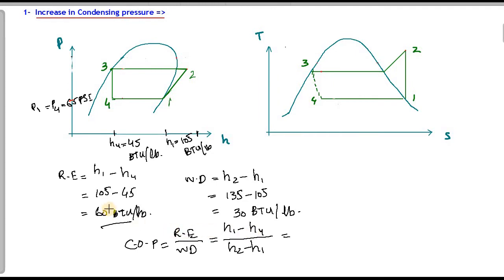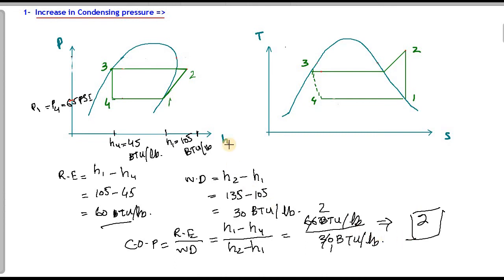So 60 BTU per pound divided by 30 BTU per pound gives 2. 2 is the value of COP of this cycle.